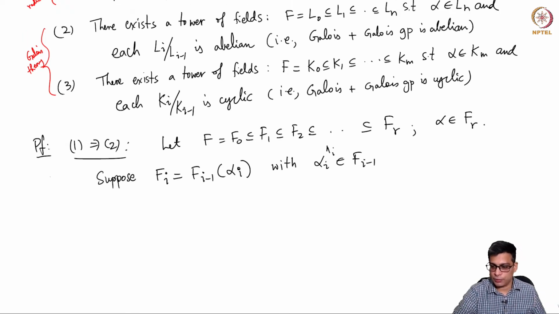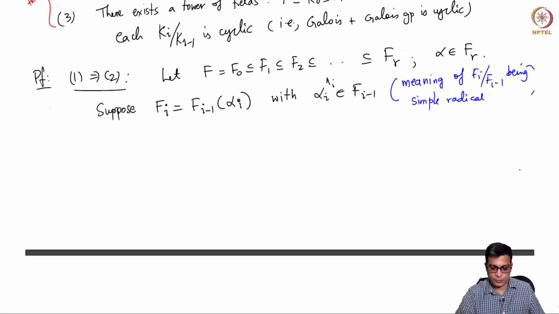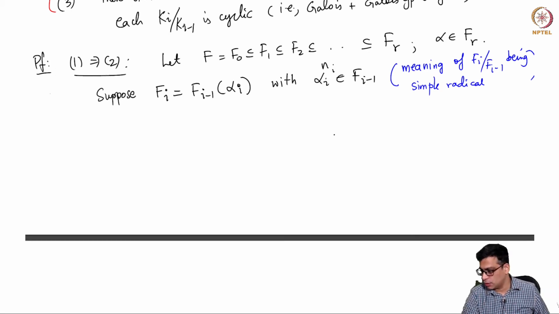This is the meaning of the extension being simple radical. I am just giving names to the generators and the exponents, because we have now r extensions, so we have to keep track of all the things. So we say that F1 is generated over F0 by alpha 1, and alpha 1 to the power n1 is in F0, and so on. So this is the notation.